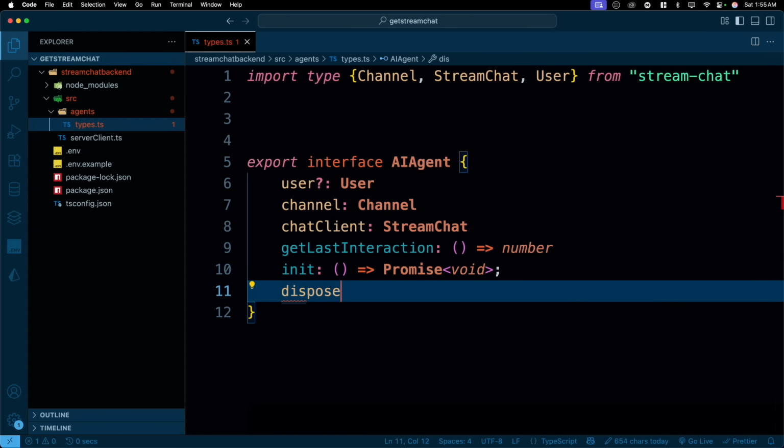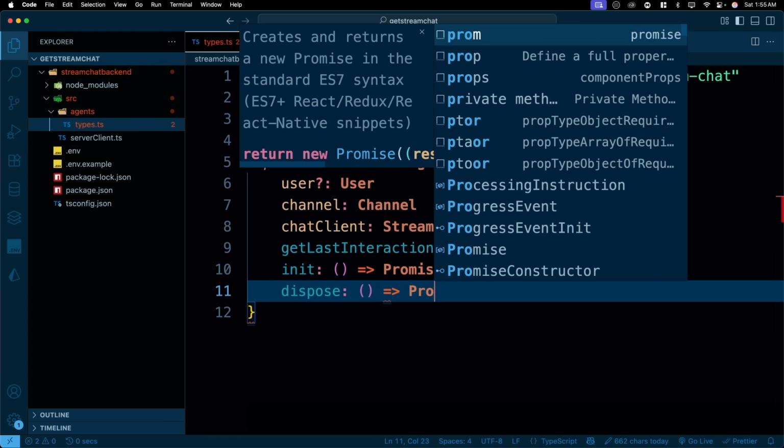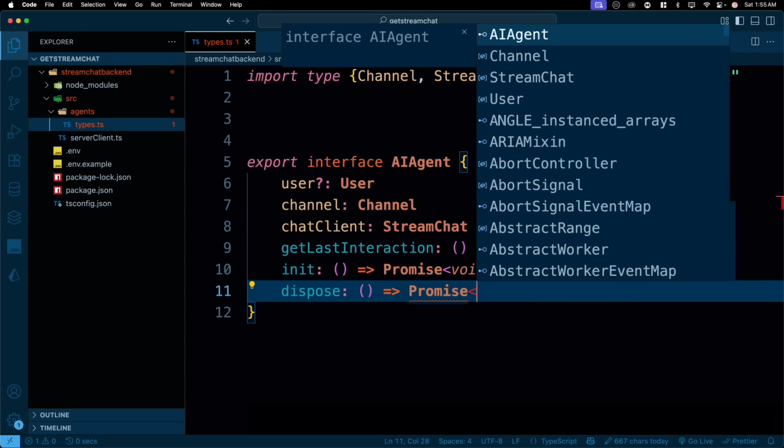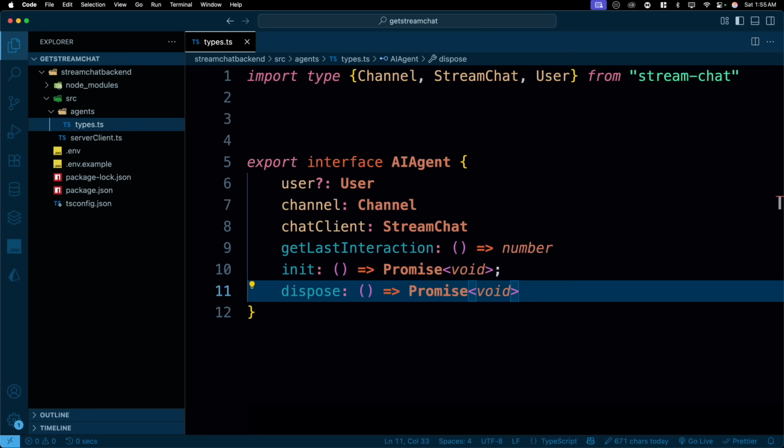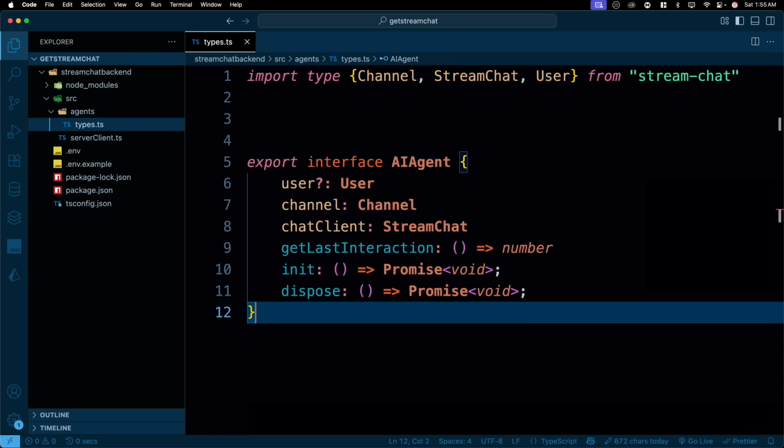And we'll also have a dispose method. So once our chat is all done, we'll just call the dispose method and we'll do all the cleanup. This is again going to be a promise. And once the promise is there, we can just say, I don't care what it returns. That's okay, that's fine. So that's the agent interface that we have defined.